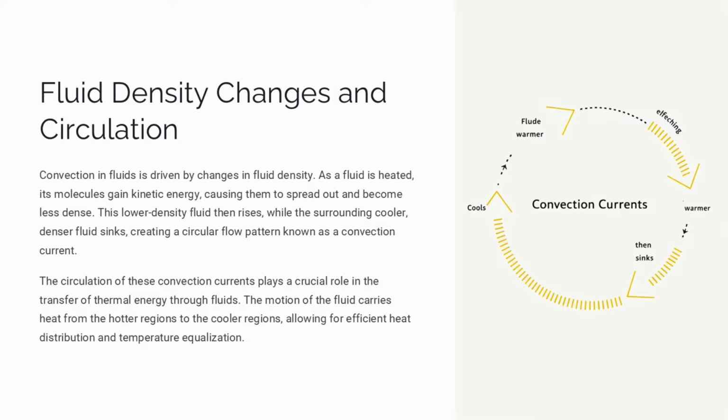As a fluid is heated, its molecules gain kinetic energy and spread out, making the fluid less dense. The lower density heated fluid then rises, while the cooler, denser fluid around it sinks. This creates a circular flow pattern known as a convection current. The motion of these convection currents helps transfer thermal energy through the fluid, carrying heat from hotter to cooler regions. This circulation and heat transfer allows for more even temperature distribution in the fluid.